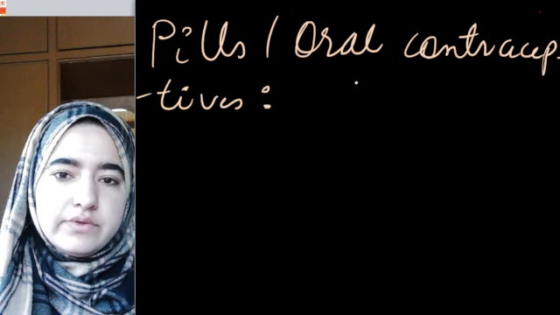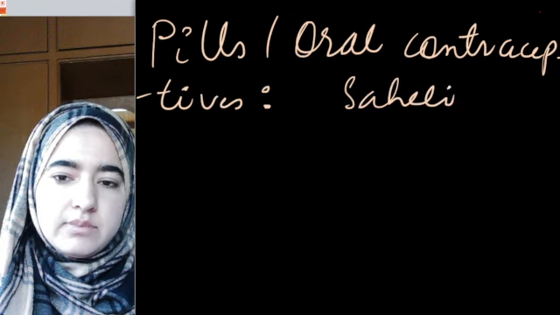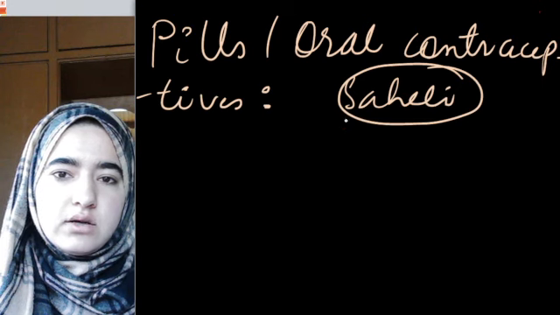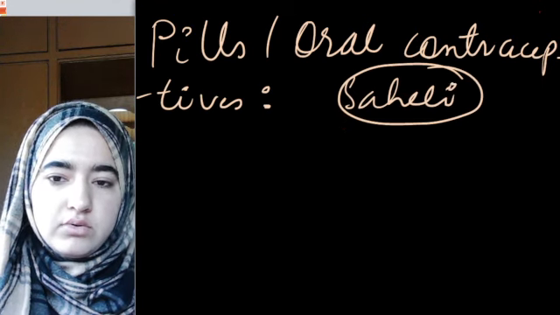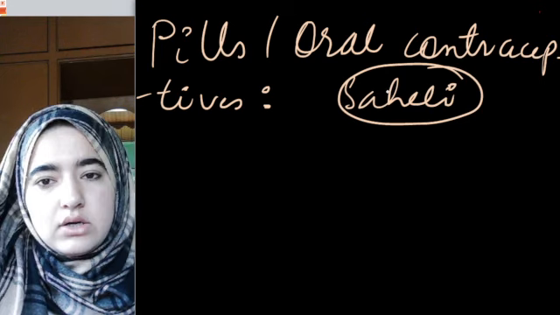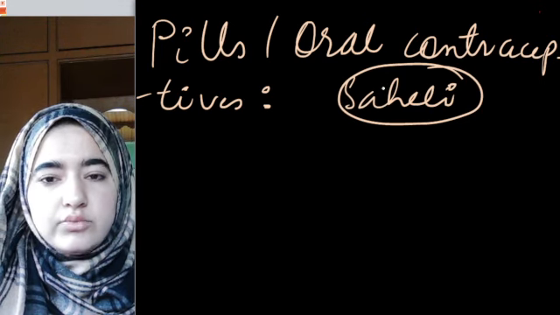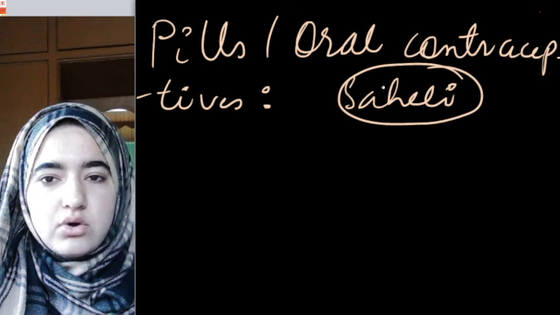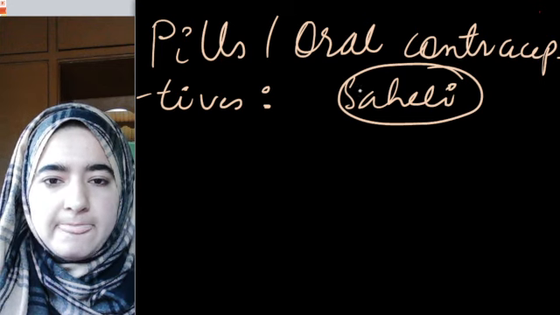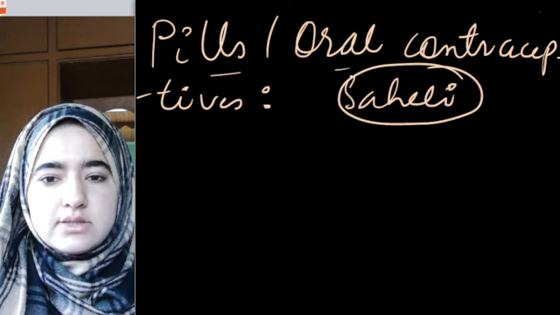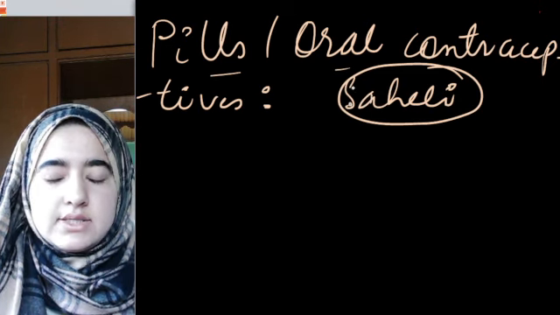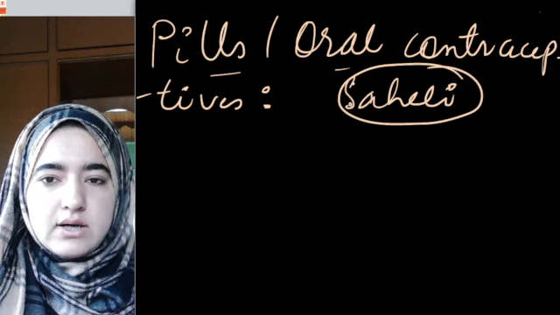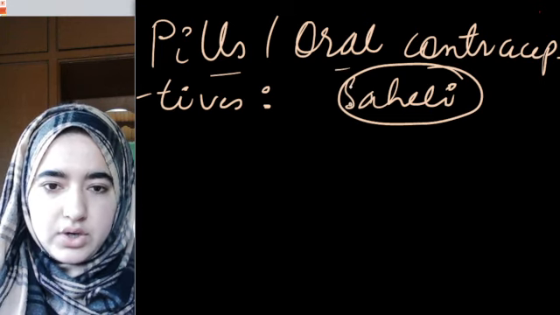One of the oral contraceptives taken by females is Saheli, which is a once a week pill. We have to use that only once in a week. We have some more oral contraceptives which include hormones like progesterone, estrogen, or a combination of both. I hope this concept is clear. We have some pills which are taken by females orally.